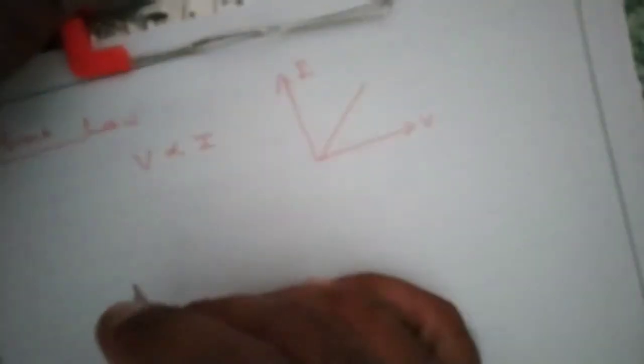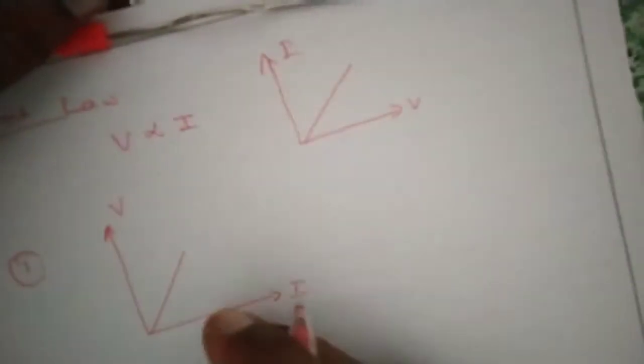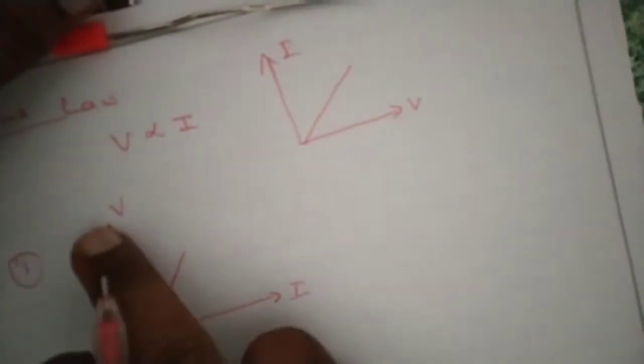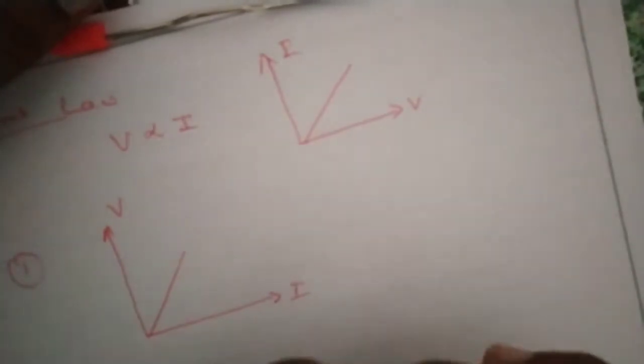But now there are some restrictions. Number one is metals. Normally all metals are ohmic elements. They obey Ohm's law. But what happens when high current is passing through a metal? This is the current axis, this is the voltage axis. Normally at low currents, it is a straight line. Means potential difference and current are directly proportional. That means it is obeying Ohm's law, so it is called an ohmic element.